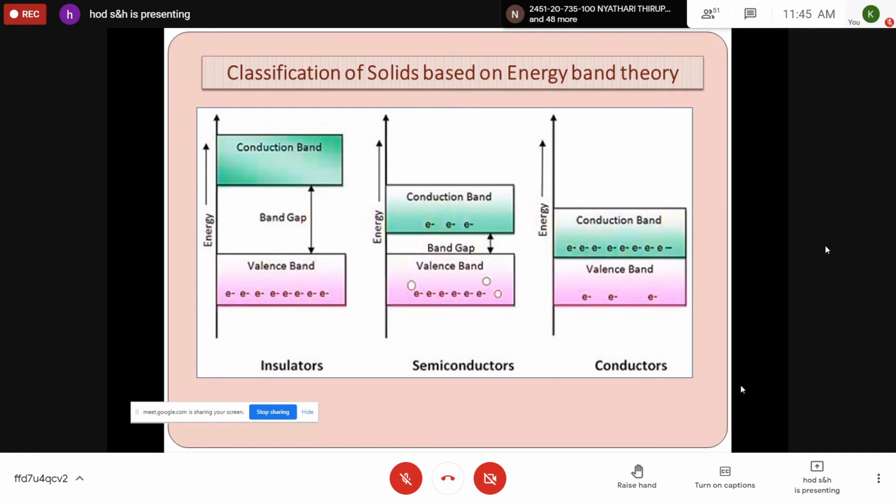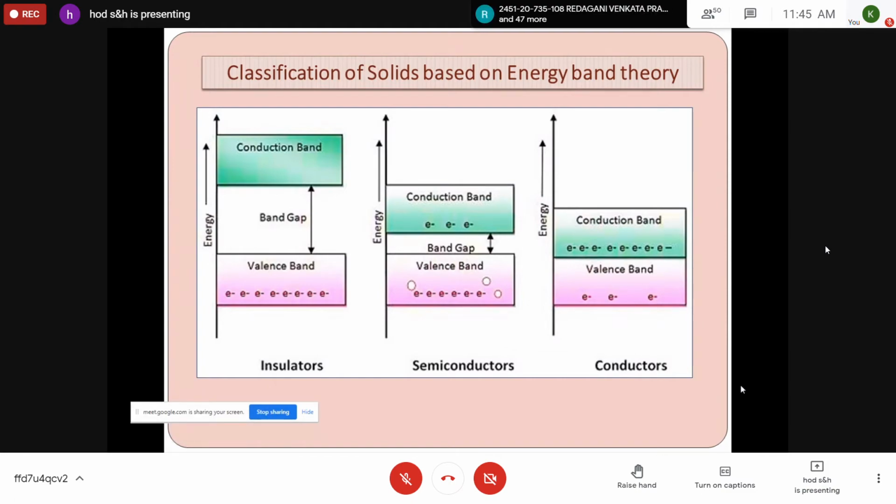Even though a high potential is given, high voltage applied to an insulating material, no electron will be jumping from the valence band to the conduction band. However, if the temperature is very high, when high thermal energy is given, there is a small possibility that some of the electrons move from the valence band to the conduction band. This explains why some crystalline solids are insulators at very low temperature, but may be conductors at very high temperature. But applied potential cannot serve this purpose.